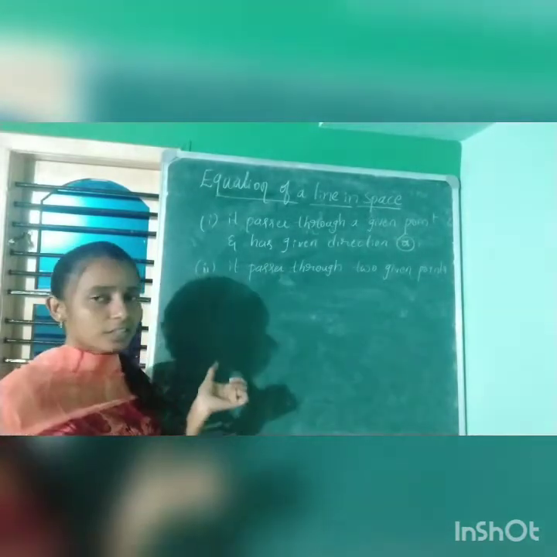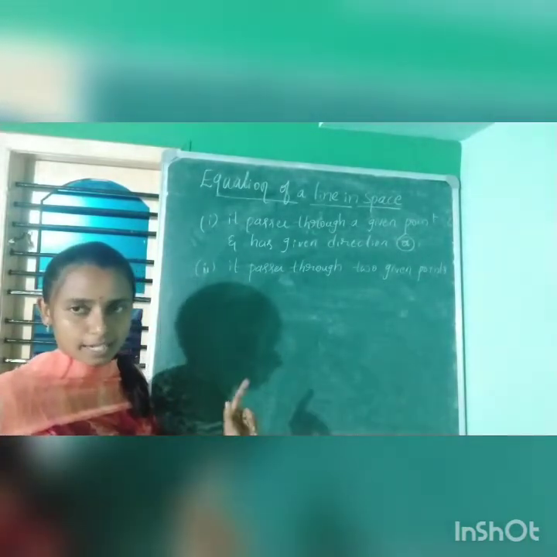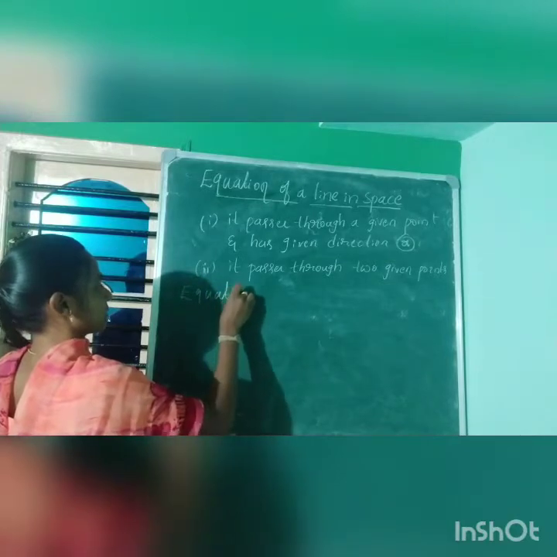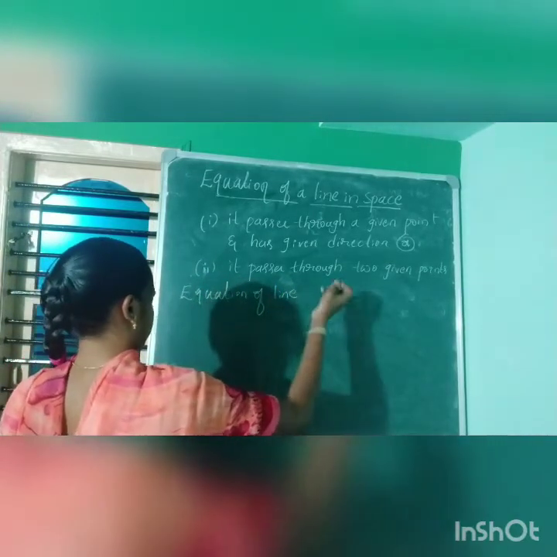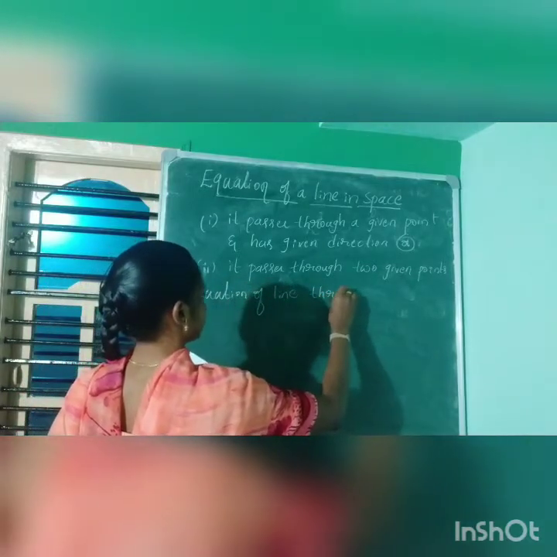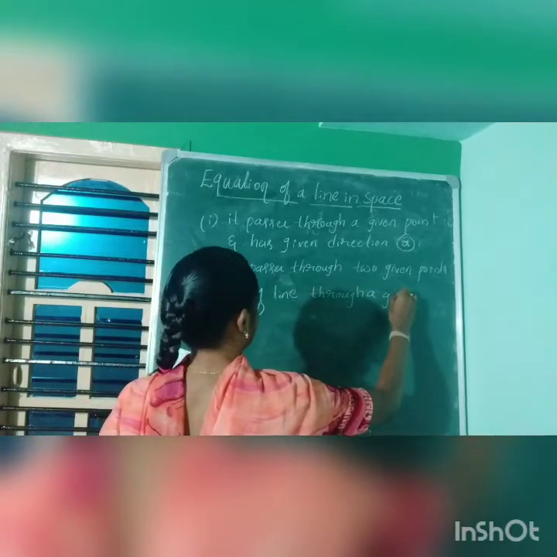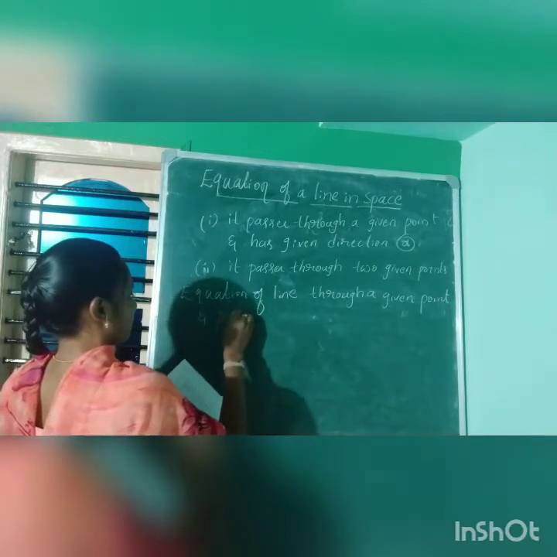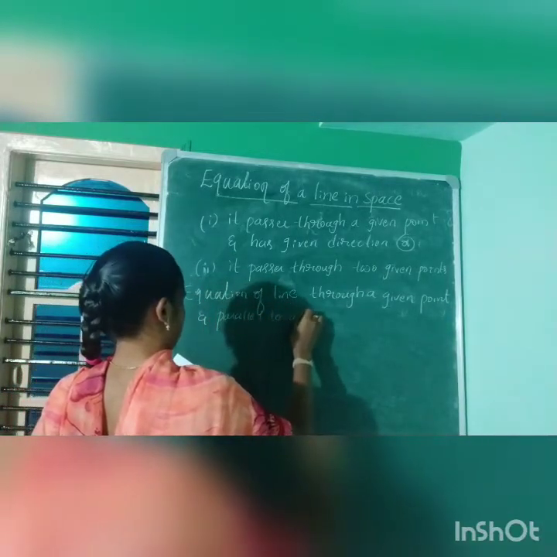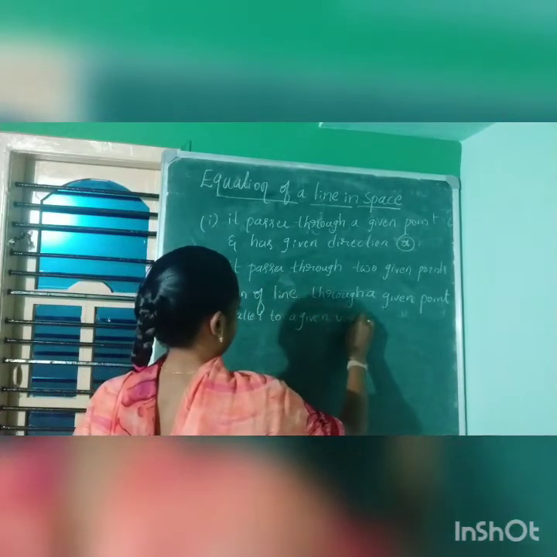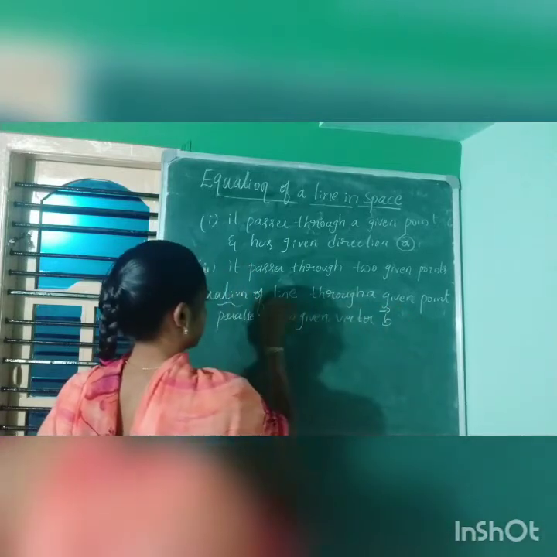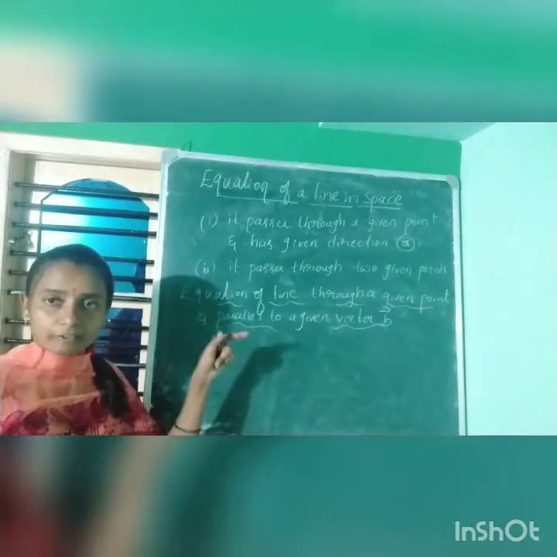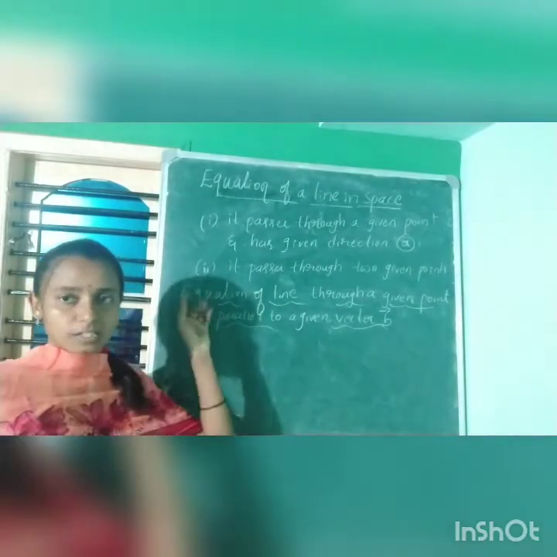Now we are going to derive the equation of a line in space, with the condition: the equation of a line through a given point and parallel to a given vector B. So we derive the equation of a line when the line passes through a given point and is parallel to the given vector.